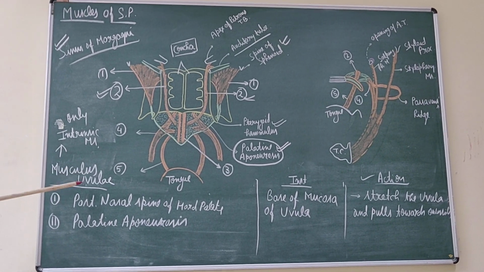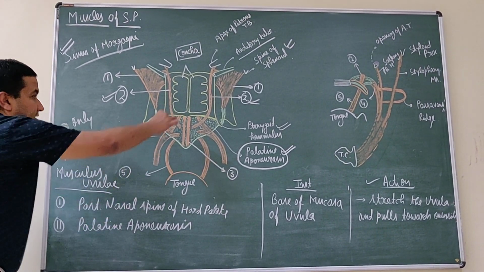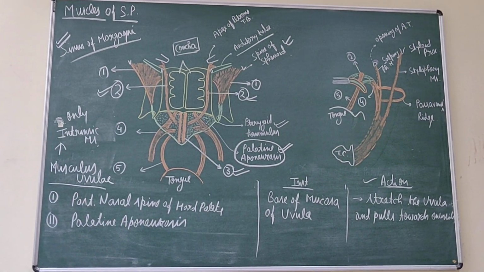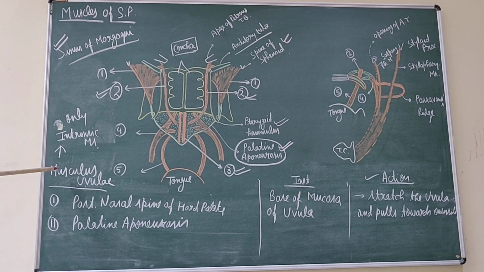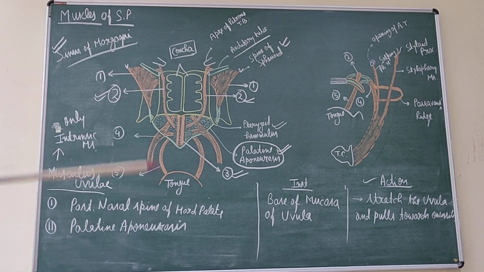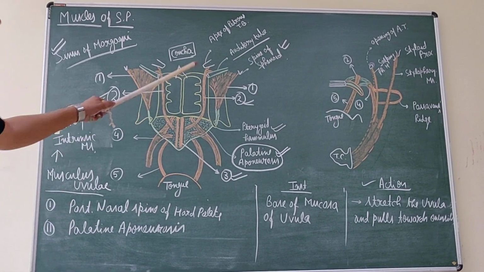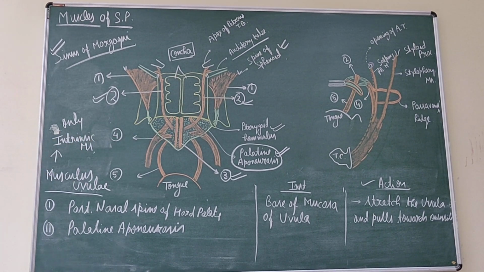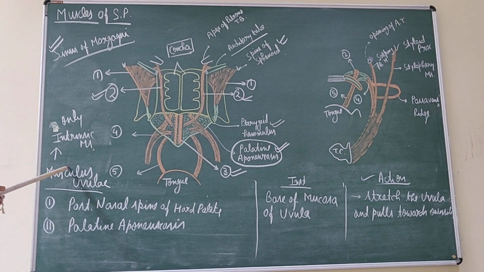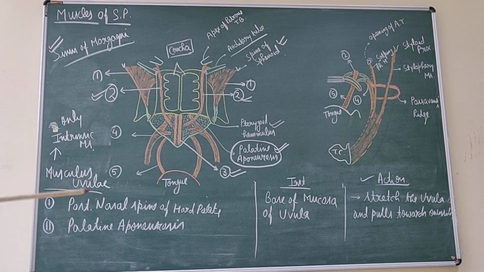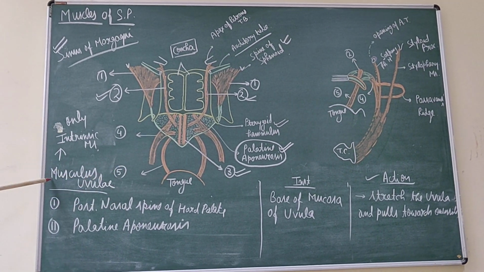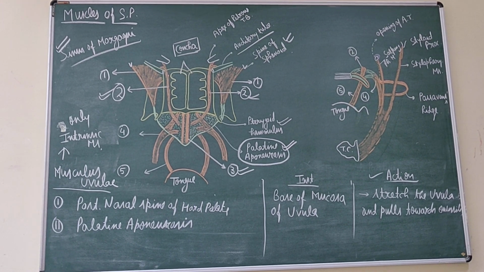It is the musculus uvuli. In this diagram, these paired muscles, number 3, are the musculus uvuli. The important feature is that it is the only intrinsic muscle of the soft palate, while the other muscles are extrinsic. They come from the other side and insert on the uvula and soft palate, while this muscle takes both origin and insertion in the soft palate. So it is the only intrinsic muscle of the soft palate, the musculus uvuli, a paired muscle.